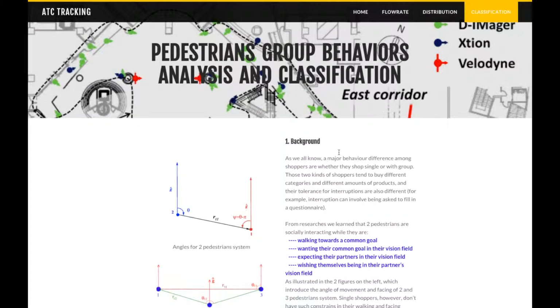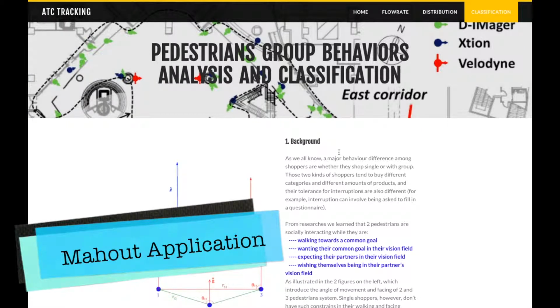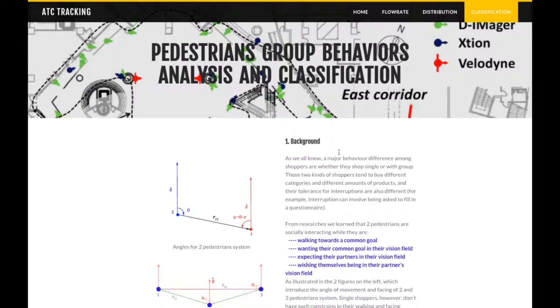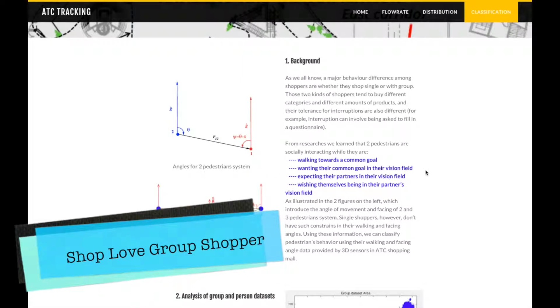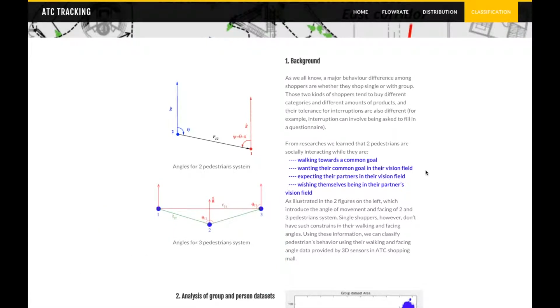Now let's take a look at pedestrians' group behavior analysis and classification using Mahout. As we know, group and individual shoppers are different in many ways. They buy different products, and their tolerance for interruptions is also different. Usually, group shoppers are more friendly to flyers and questionnaires.